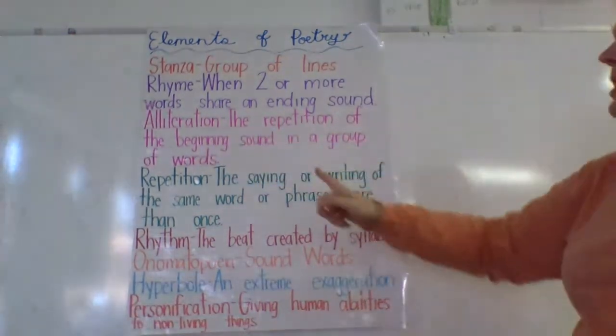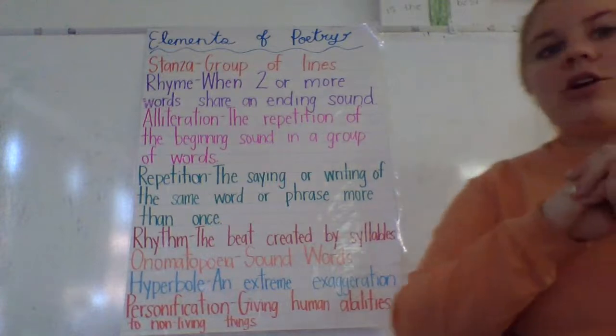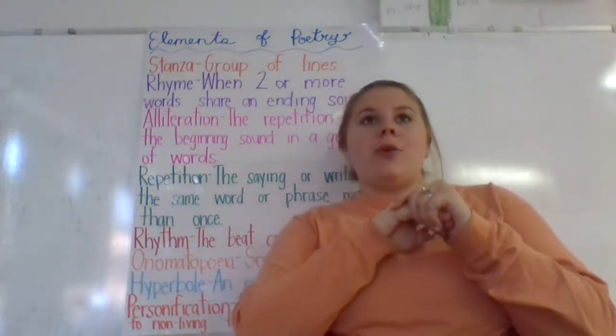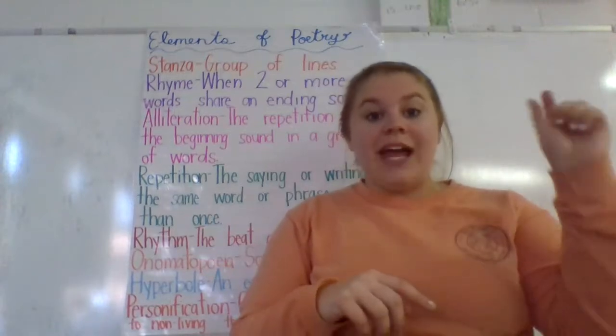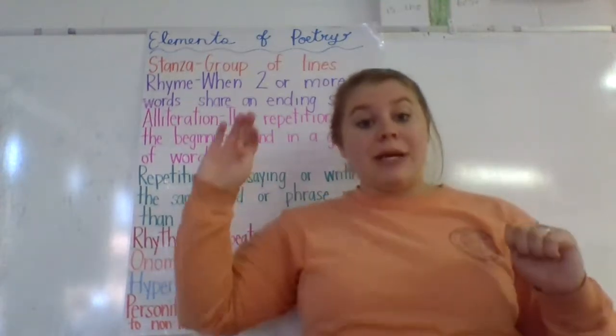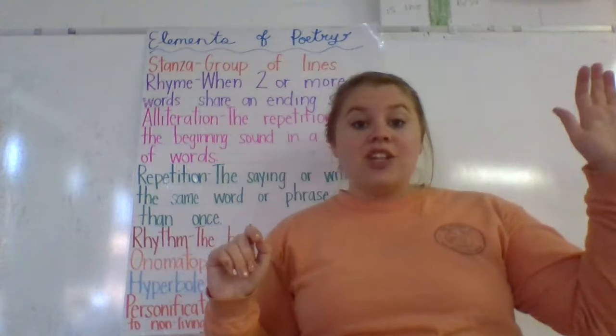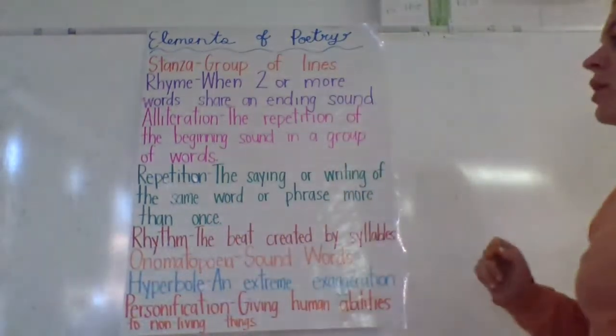Alliteration is the repetition of the beginning sound in a group of words. So when you have Sally sells seashells by the seashore, they have the same beginning sound. So rhyme has the same ending sound. Alliteration has the same beginning sound.